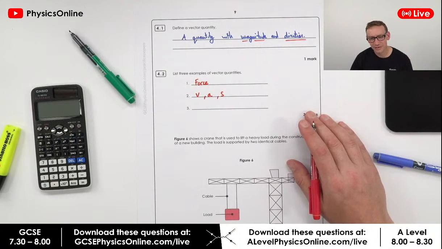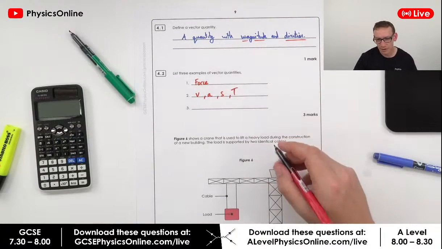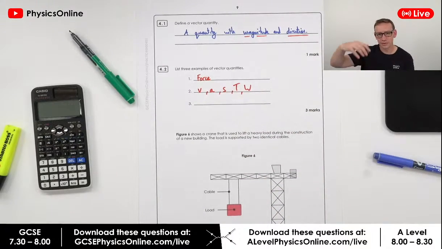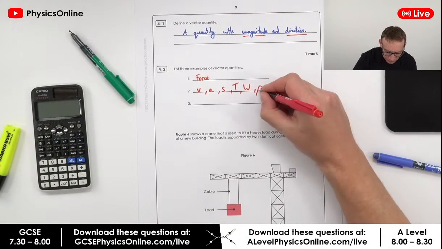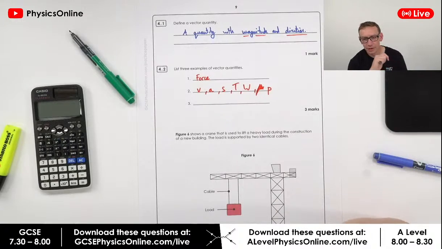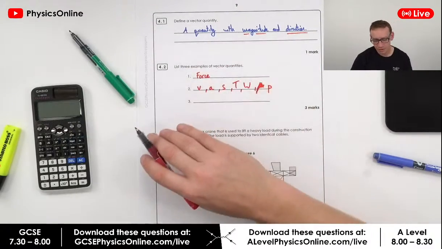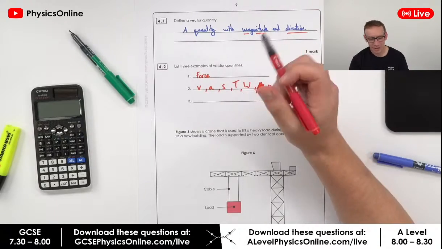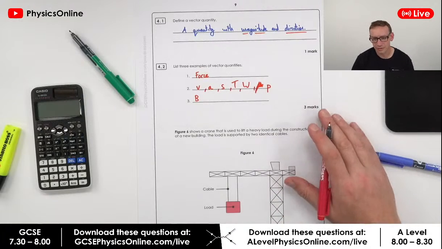There's a massive list. Tension, yeah, that's a good one. So we might have tension in a string or in a spring, for example. Somebody said weight, which is good. The weight of an object is the force which is going to be acting in a certain direction. Anissa says momentum. Sorry, that's a P for momentum there. Not speed. Normal reaction force is a good one. So lots of different sorts of forces. There's loads that you could have, and all you need to do is just be aware of them so you can put them down. Magnetic field, yeah, that's a nice one, because the magnetic field has a direction as well as a size.